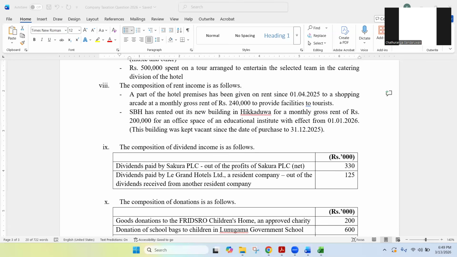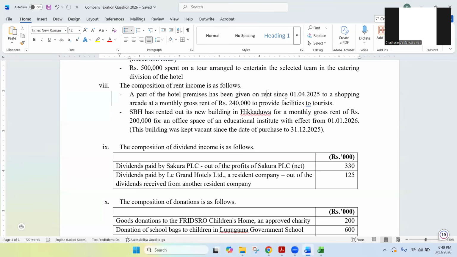Exactly. Even though this looks like investment income because of the rent income nature, this rent has been received from a shopping arcade. Now, that part of this building has been rented to a shopping arcade, and giving that part of this building to a shopping arcade is effectively connected to the business, because we are doing a hotel business.